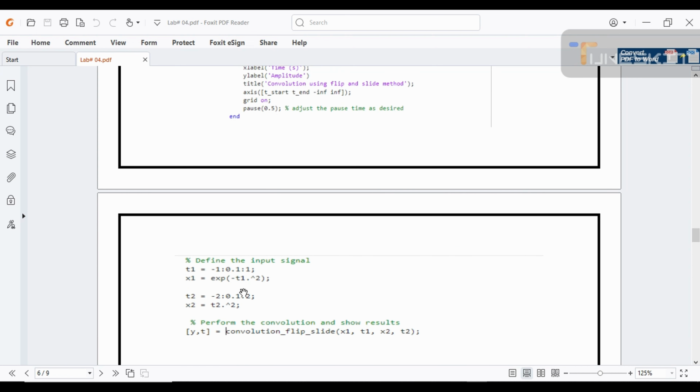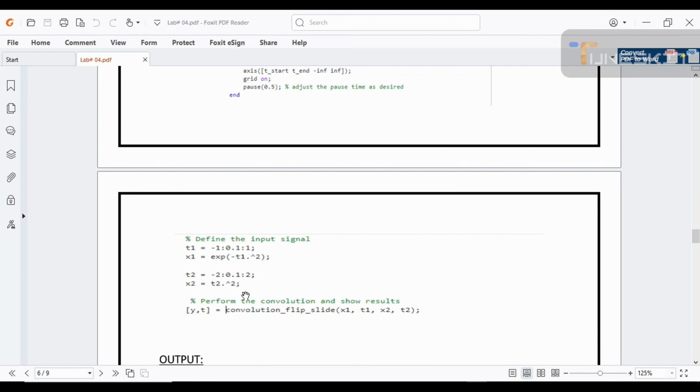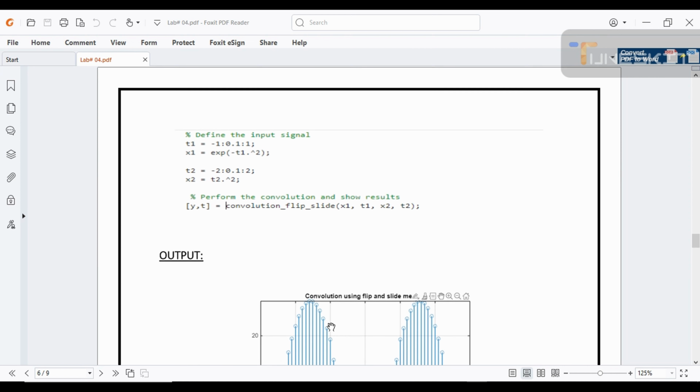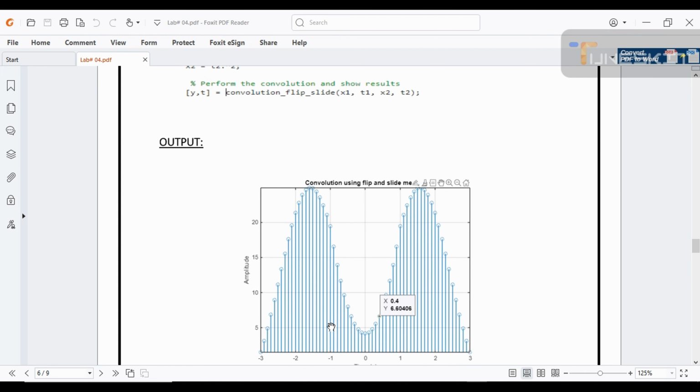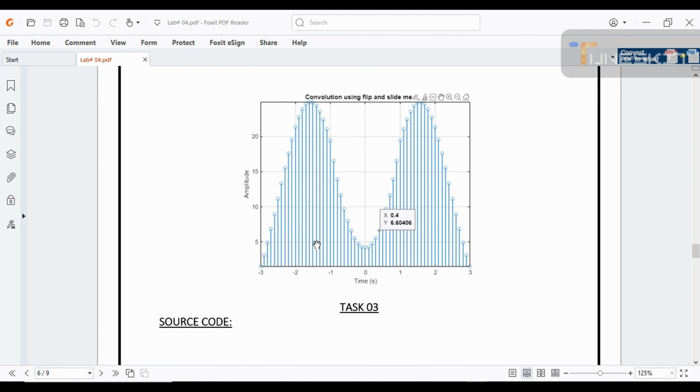Again we define the input signal, that is t1, which is a range from -1 to 1, that uses an exponential. Then define t2, and lastly we convolve both these signals by using the flip and slide method. At the end we get an output like this. Within a few seconds we get all these samples.